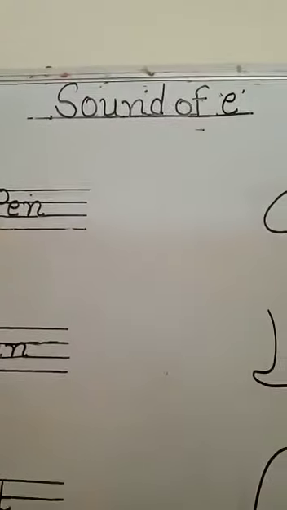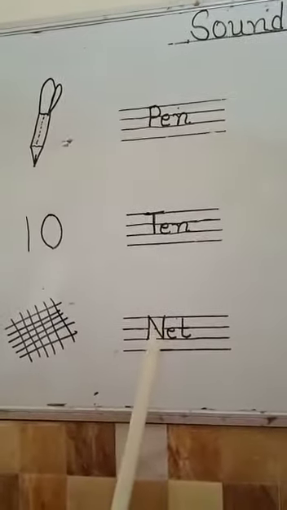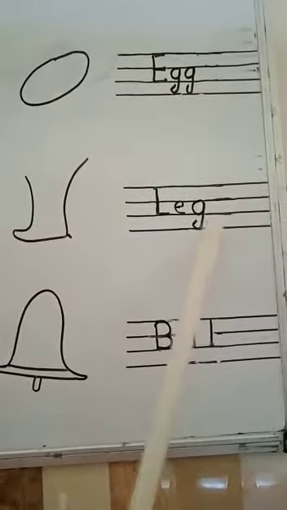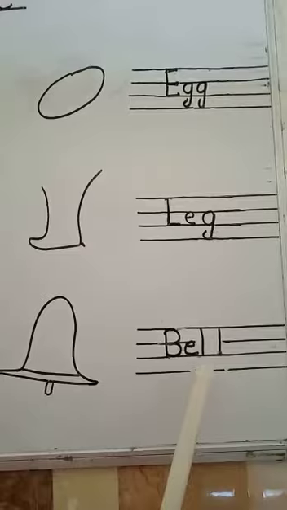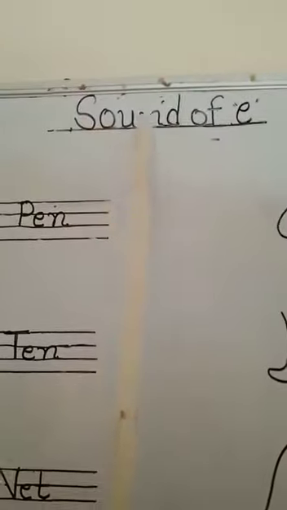Now students, today we learn and write the sound of E words. P-E-N, pen. T-E-N, ten. N-E-T, net. E-G-G, egg. L-E-G, leg. B-E-L-L, bell. Now students, today we learn and write the sound of E words.